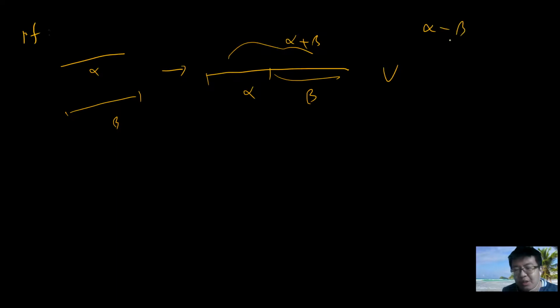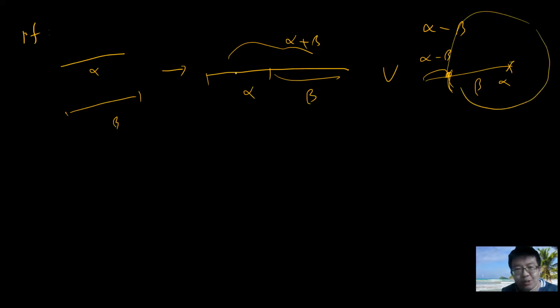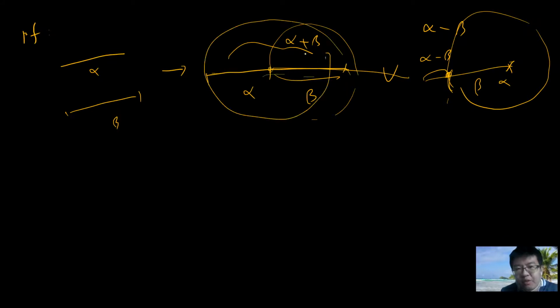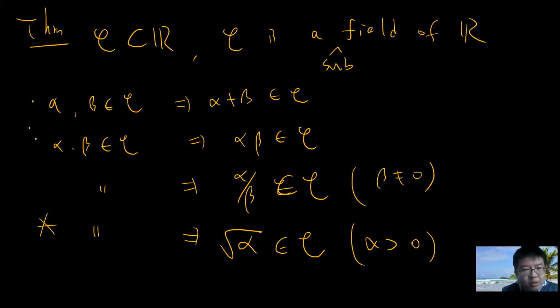Because let's say alpha is greater than beta, then this is alpha. You just use your compass and draw beta, so these lengths will be alpha minus beta. You can use a compass, right? And also in this one you can use the compass to draw beta. Then this point will be alpha plus beta. Basically you start from here and draw beta, so it's here: alpha plus beta.